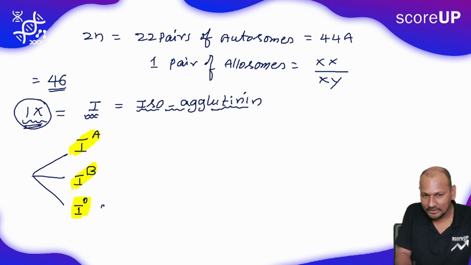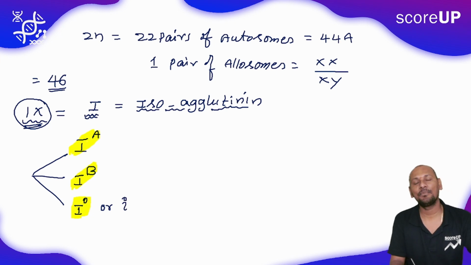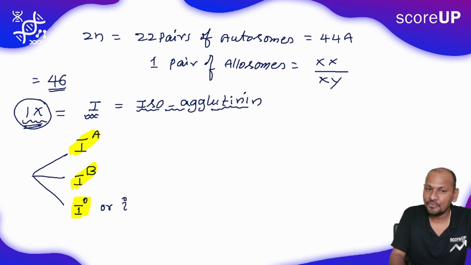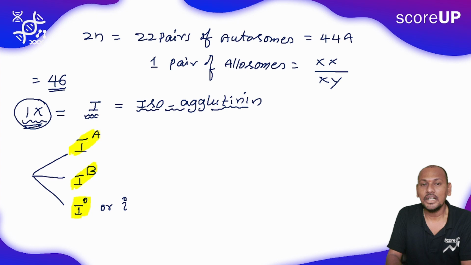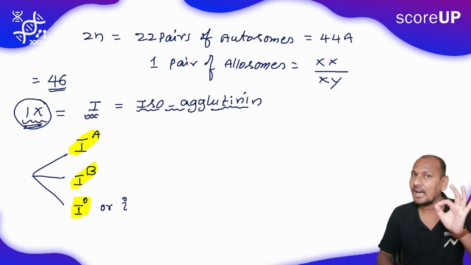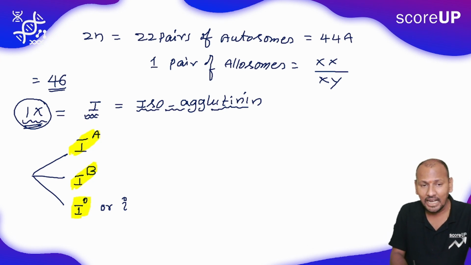IO is recessive, hence it can be represented with the lowercase. So gene I has more than a pair of alleles, which is why human blood groups are considered the best example for multiple alleles.